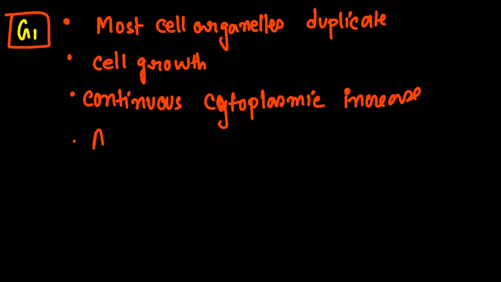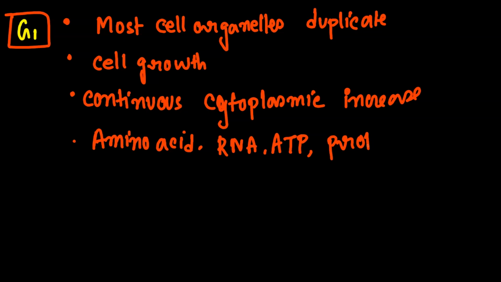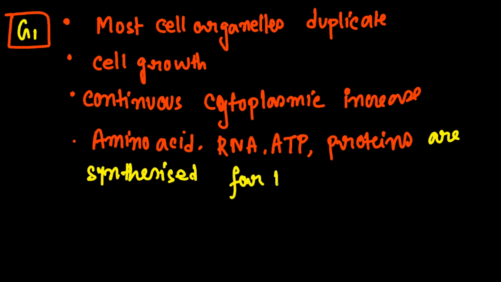Here amino acids, right? RNA, ATP, adenosine triphosphate, that's the energy currency, and proteins. These are all MCQ. I'm telling, these are all MCQ. They are synthesized in that phase for DNA replication, right? These things you just need to know. These come in the examinations: what things can duplicate during the G1 phase.